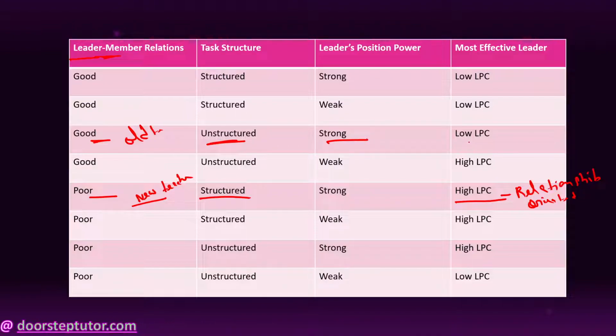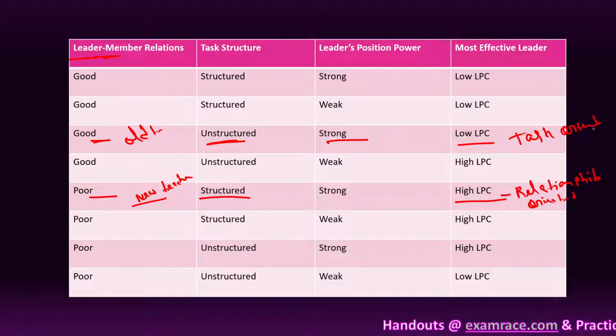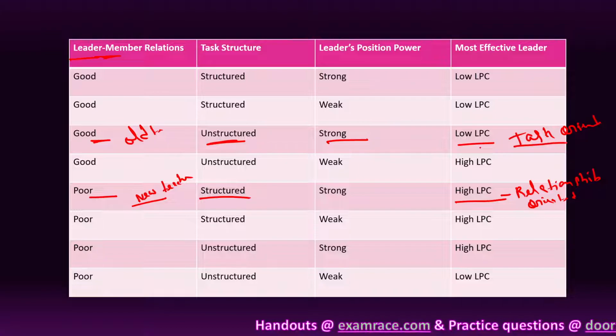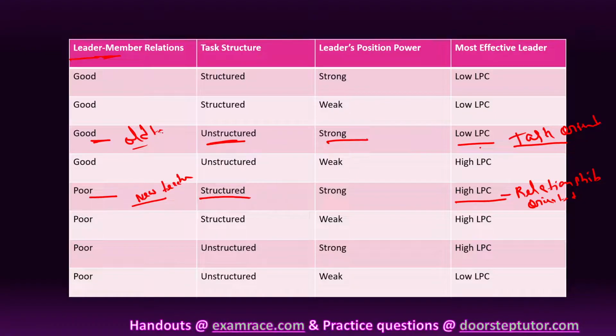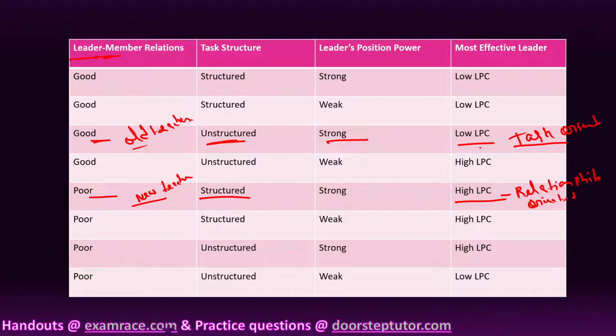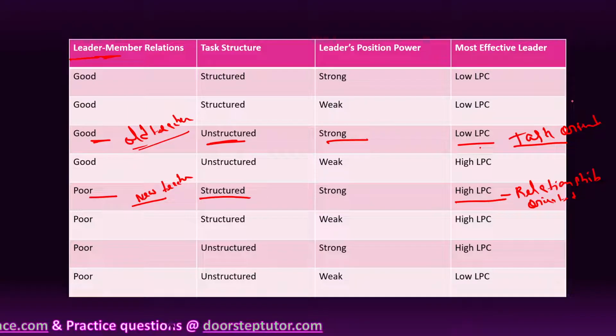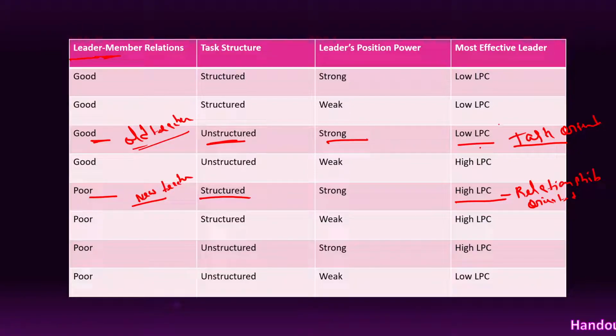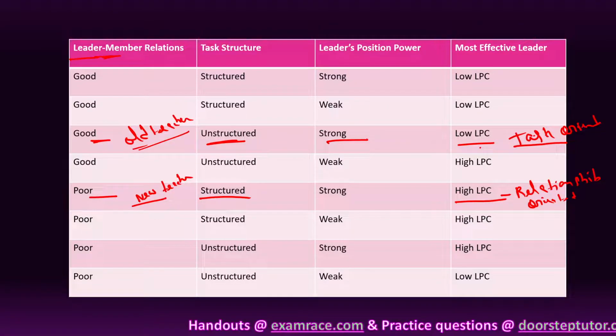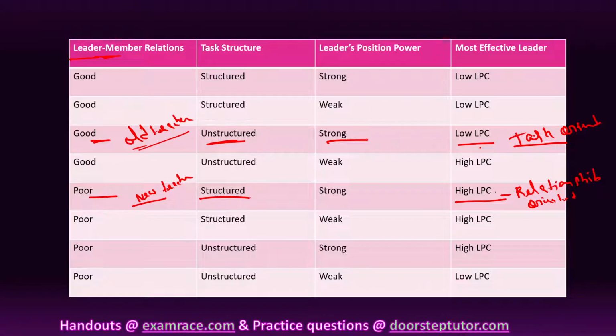So he has low LPC, which means this leader is task oriented. The old teacher has to focus on task only, and the new teacher has to focus on relationship only. So from this we understand: if low LPC then task oriented, if high LPC then relationship oriented.